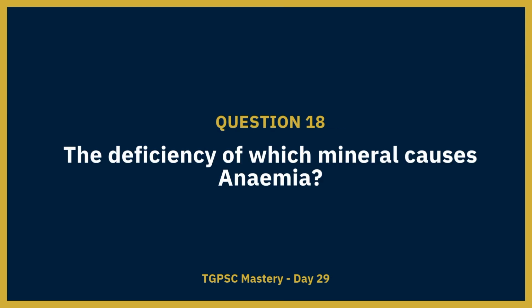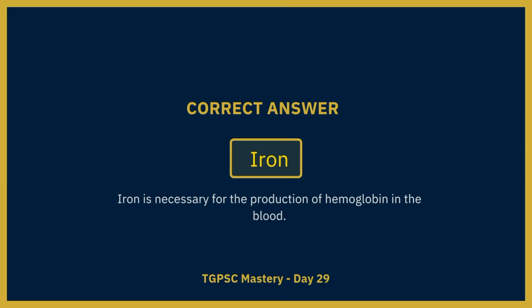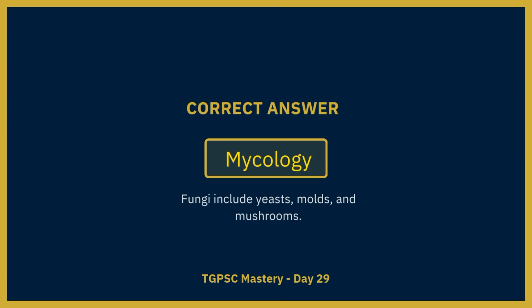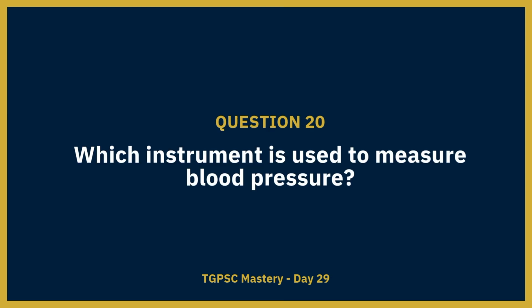The deficiency of which mineral causes anemia? The correct answer is iron. Iron is necessary for the production of hemoglobin in the blood. What is the study of fungi called? The correct answer is mycology. Fungi include yeasts, molds, and mushrooms.